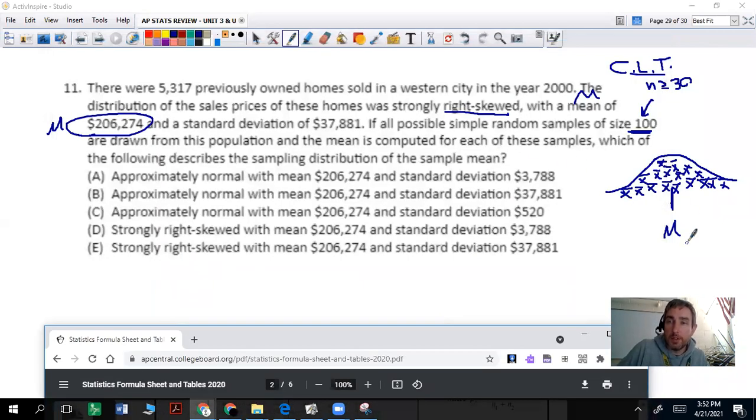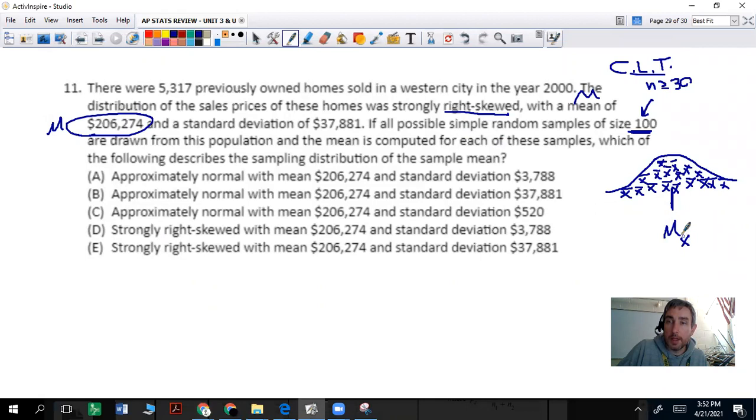So the mean of the sampling distribution, mu sub x bar, is equal to the population mean, which is why we have 206,274 for all your means. However, since n is at least 30, we can get the right skew out of there.